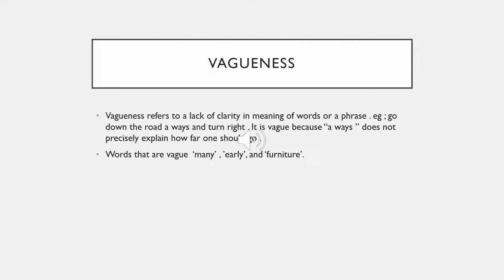Let's take this example. How rich does someone have to be in order to be called rich? This example cited before is a classic example of vagueness because we cannot tell how much one has to have in order to be called rich. This is what vagueness is about.